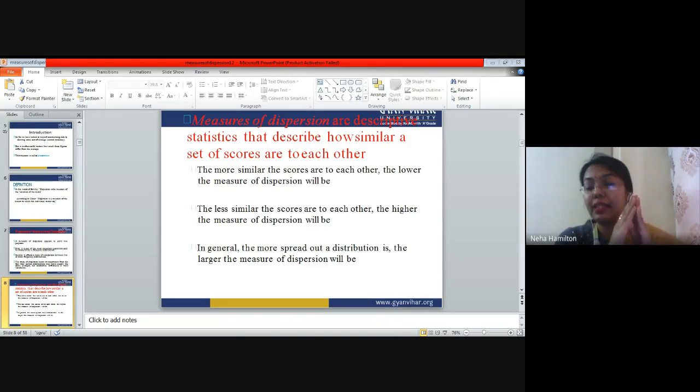If your graph is like this, this is the y-axis, this is the x-axis, this is the mean value, right? If your graph is like this, it has less dispersion. If your graph is like this, it has more dispersion, greater dispersion, and greatest dispersion, because it is a widespread graph. So here is the mean value, and this value is very far away from the mean. So this is the graph with the highest value of dispersion, and this is the graph having the lowest value of dispersion, because this is the farthest value, and this is very close to the central value or the mean value, right? Is this point clear? If you have any confusion till now, you can ask me.